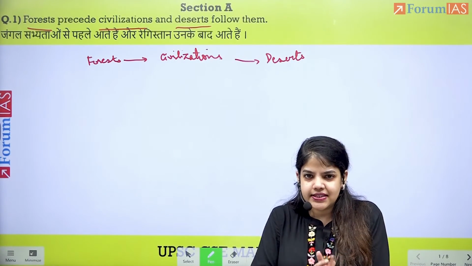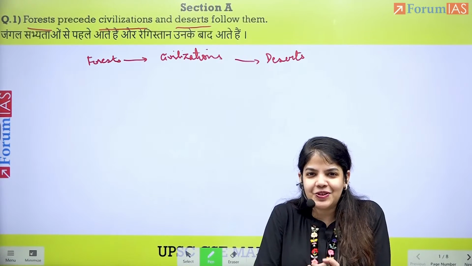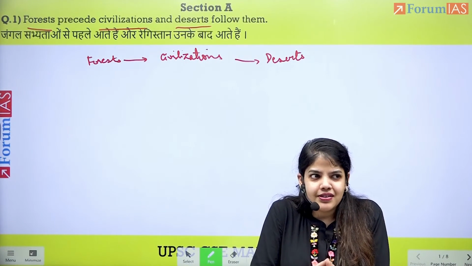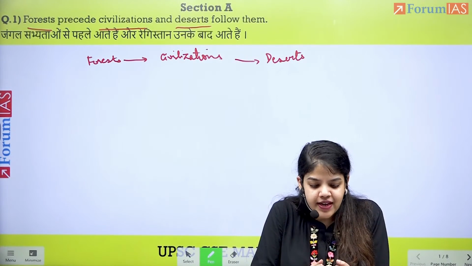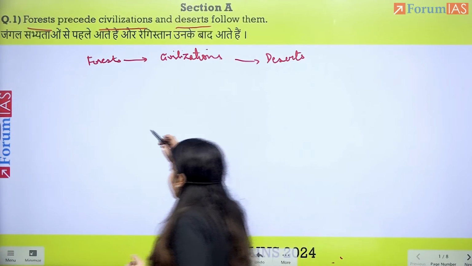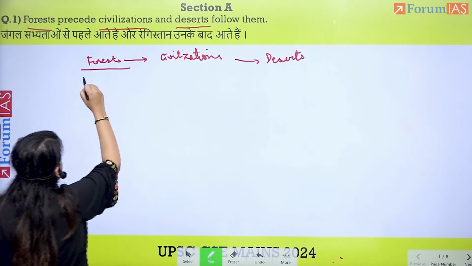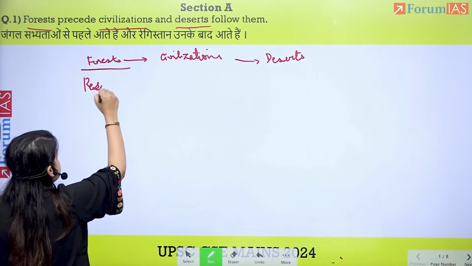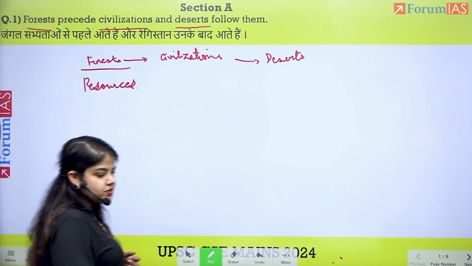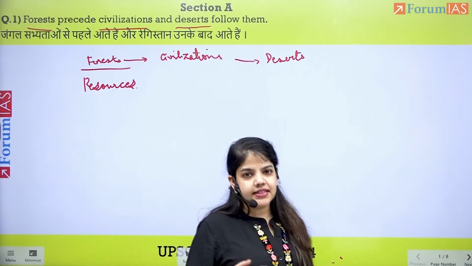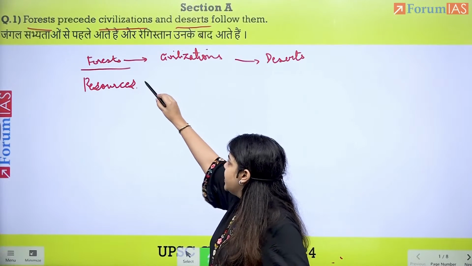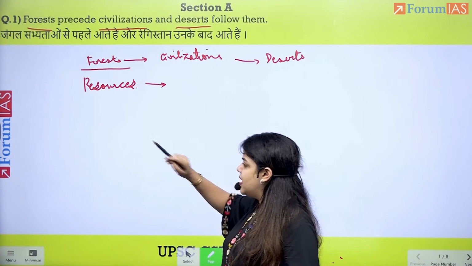Now, this thought takes us to, in a way, why desert? And why forests? It's very important to understand the topic. So here, taking a note from geography and environmentalism, forests provide us with resources. Lush green forests provide us with resources which are utilized by a civilization.